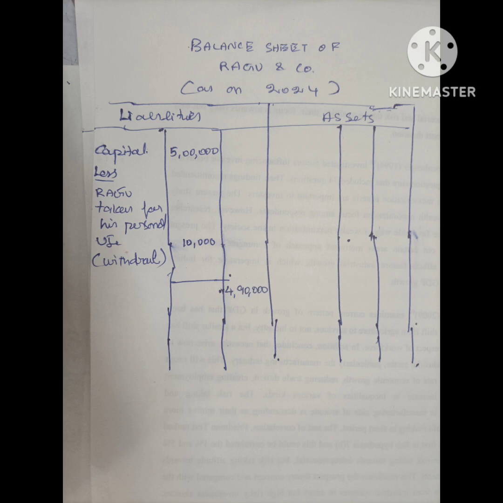Even though he is the owner, as per the accounting business entity concept, the owner is separate and the business is separate. So the business shows that Raghu has taken money. That is what is called the business entity concept. So you should not miss the amount of 10,000, and you must show this in the accounts. This is called the business entity concept.